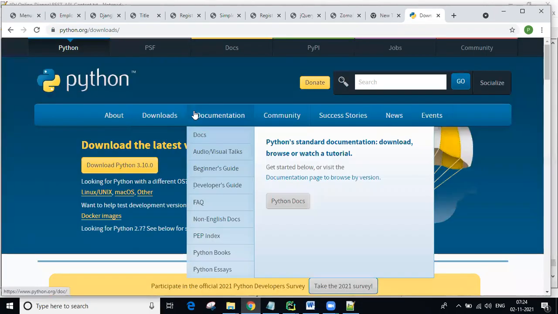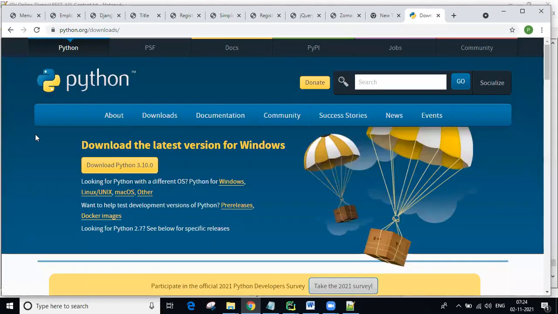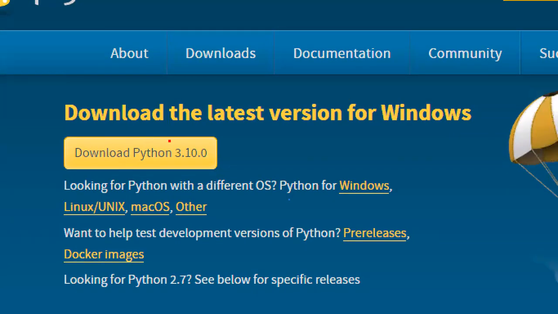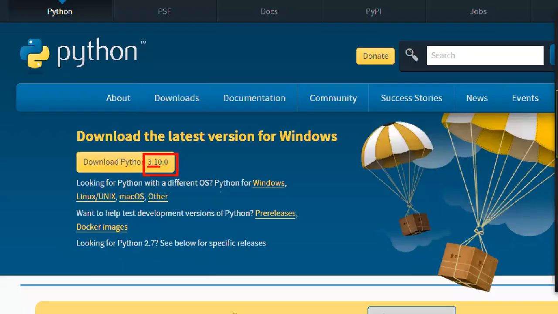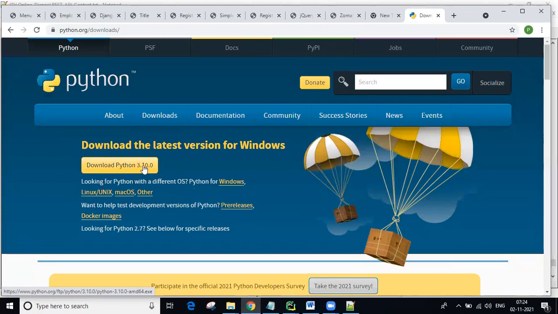Python downloads. Guys, this is the official site for Python. The latest version is Python 3.10. Simply, we call it the 3.10 version. If you want the latest version, you can download this.